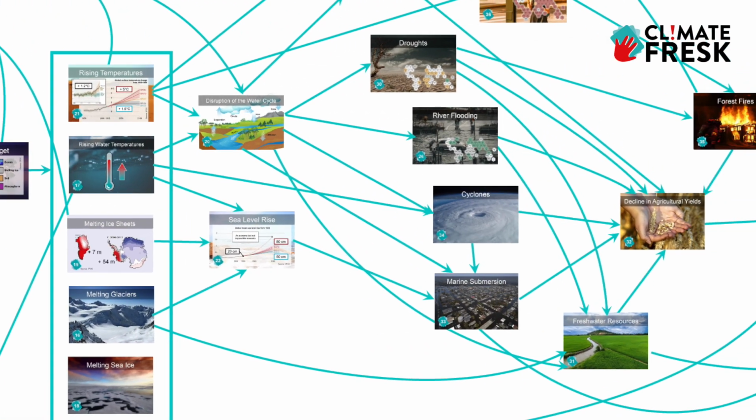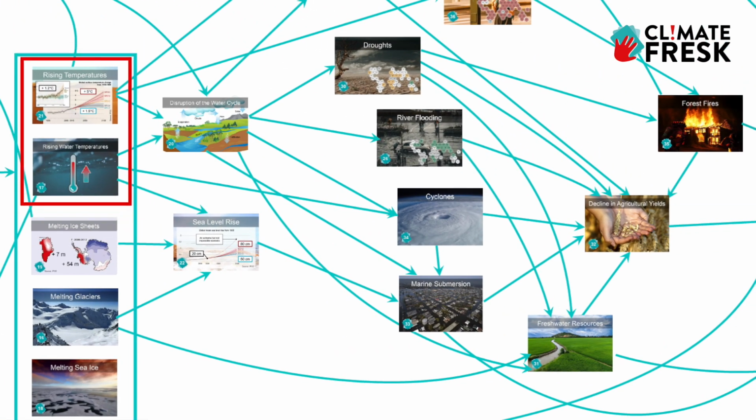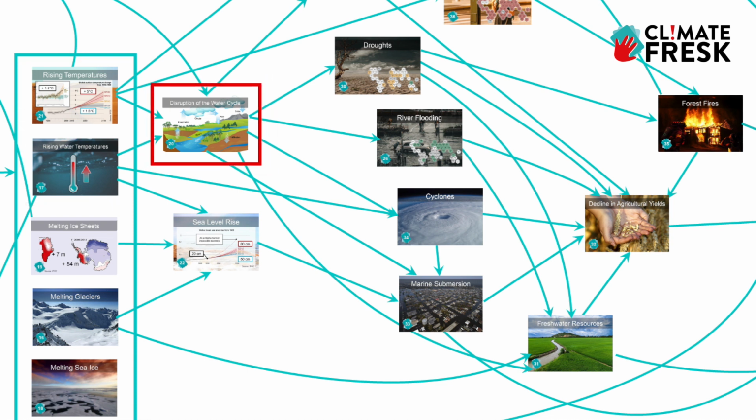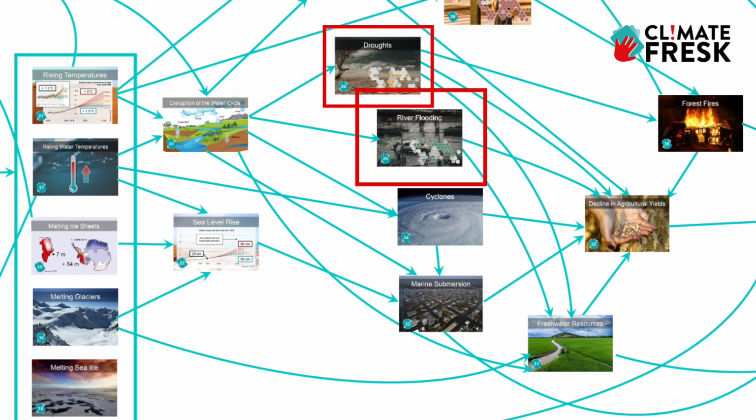More specifically, the rise in water and air temperatures will lead to disruption of the water cycle. This can lead to more rain, which causes river flooding, or less rain, which can lead to droughts. Droughts also exacerbate river flooding because when the ground is very dry, more water runs off.